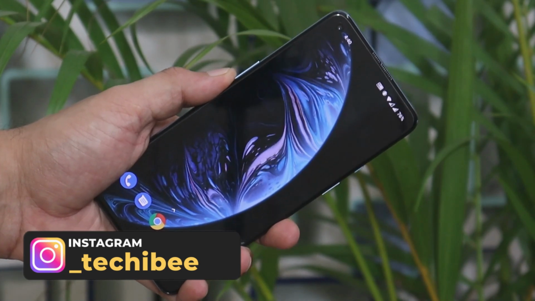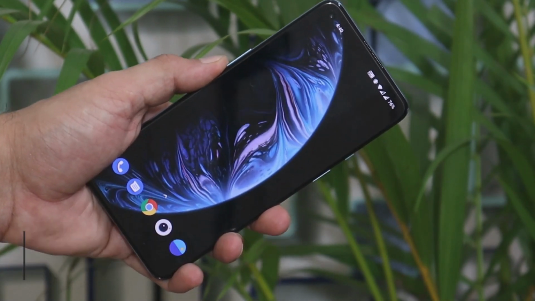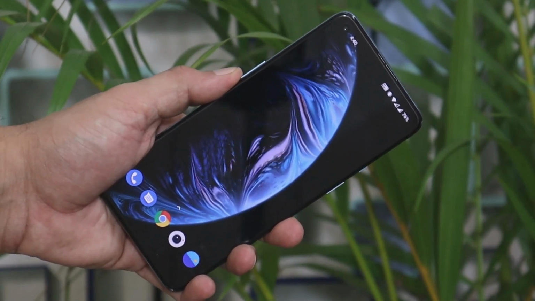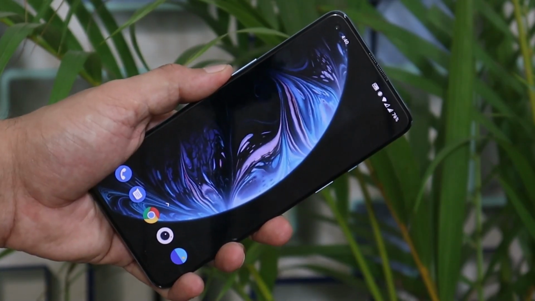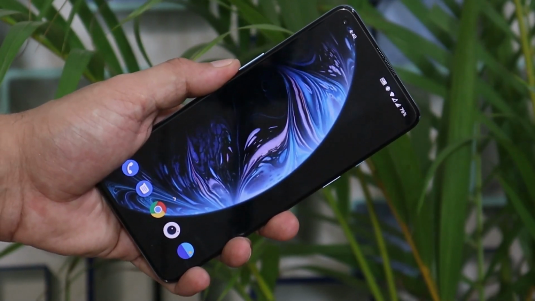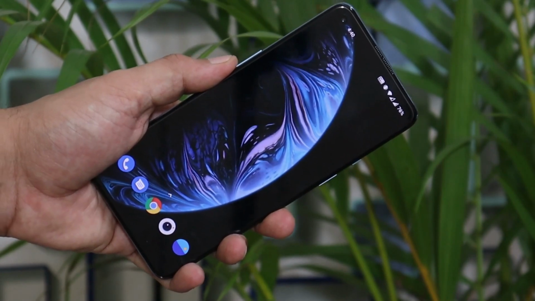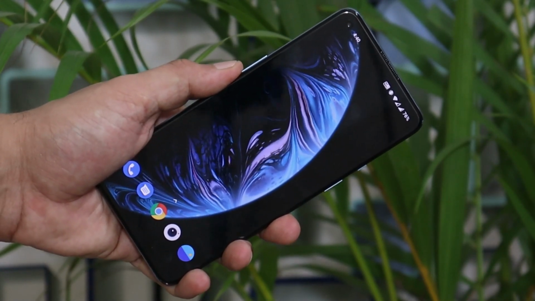So guys, till now this is one of the best builds for the OnePlus 9 series. Hoping to see more optimizations on the OnePlus 9 series when it comes to the battery segment. Though in terms of performance and camera segment, the OnePlus 9 is doing a pretty great job.